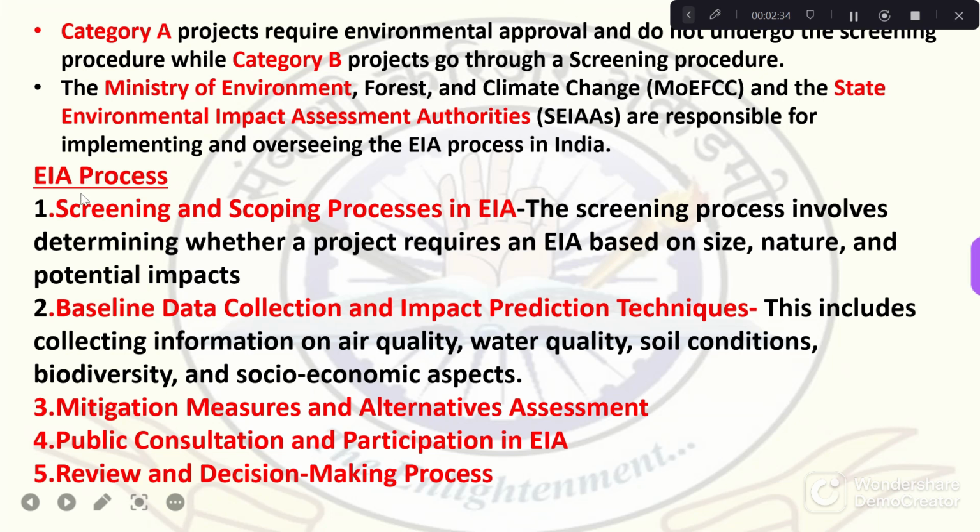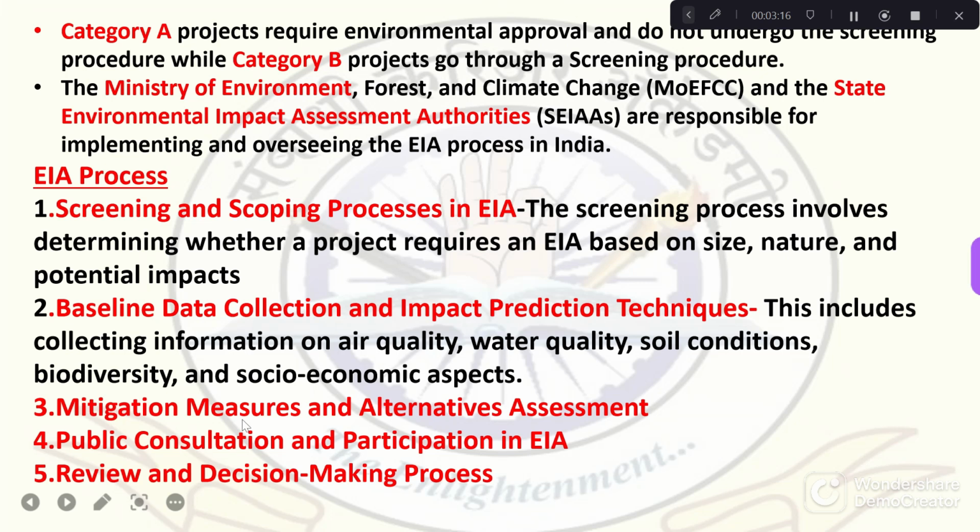As you can see here, the first step is the screening and scoping process. In screening, they will see the size and nature of the project, and what the potential impacts of that project are on that particular area. And second, it is baseline data collection and impact prediction technique. In baseline data collection, they will collect data from the area regarding the air quality of the region, the water quality, the soil of that region, and the socio-economic aspects of that region. This is the second step.